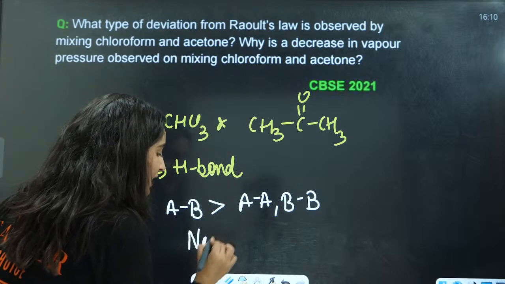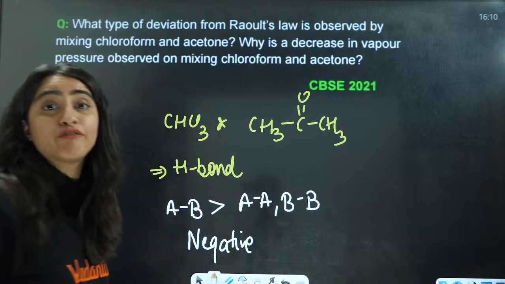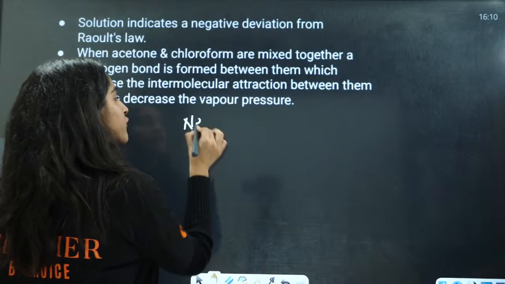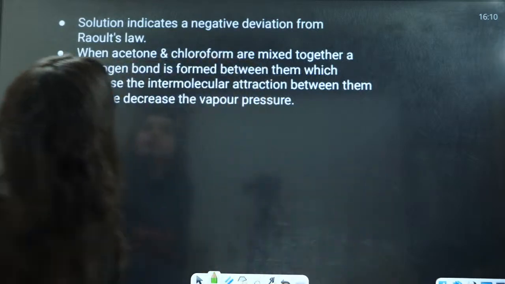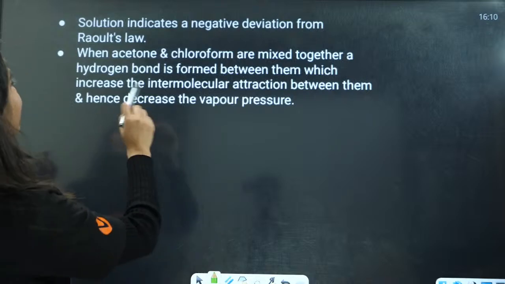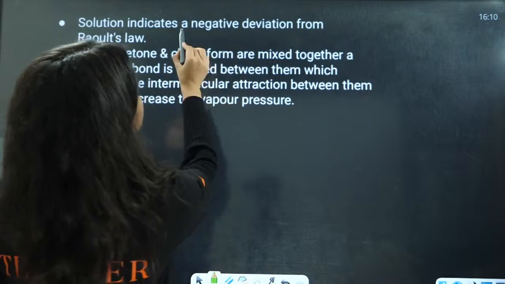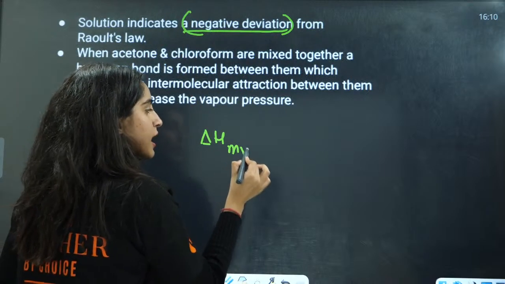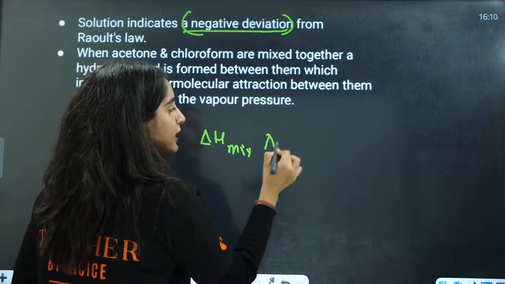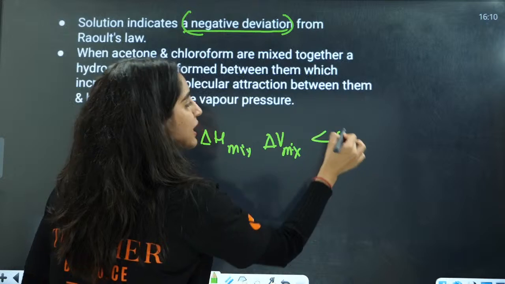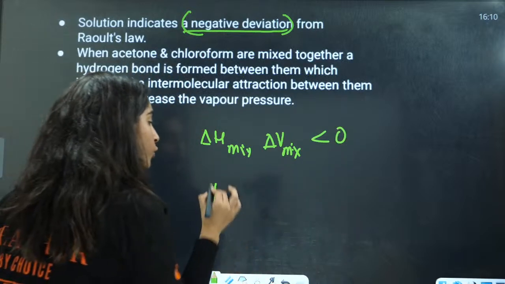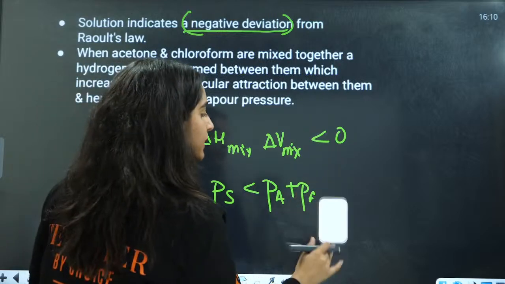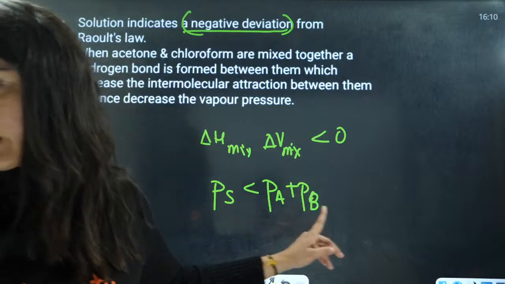Because of that, there will be negative deviation. If we have negative deviation, that is, it will give rise to negative deviation here. Because of negative deviation, delta H mixing and delta V mixing are going to be less than 0. And the total pressure is going to be less than pressure of A plus pressure of B. This is the negative deviation here.